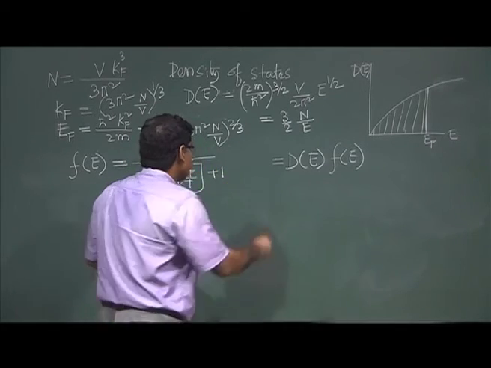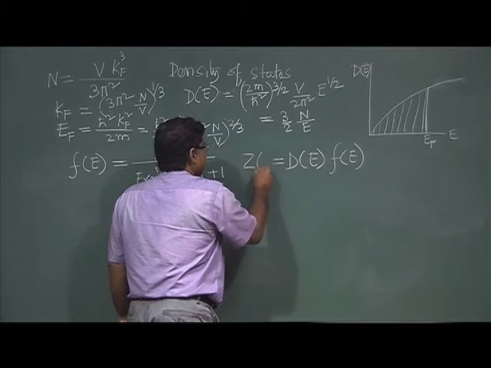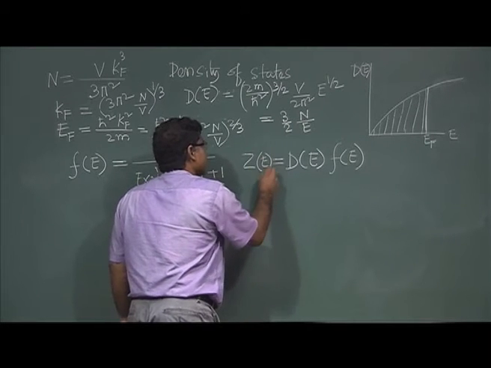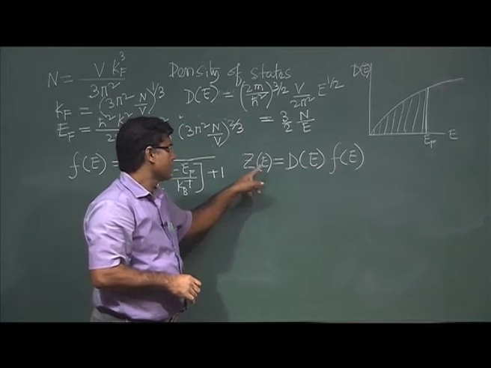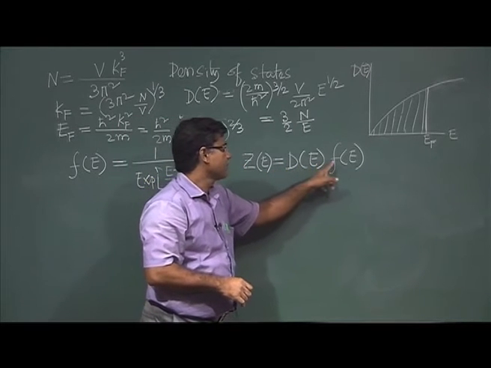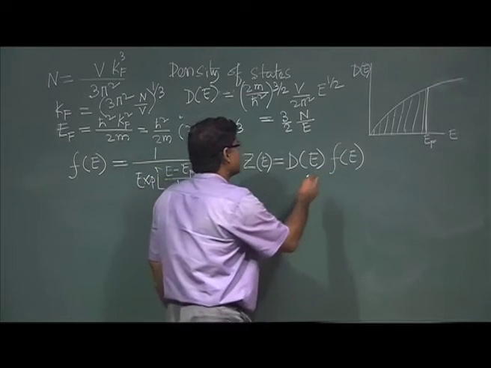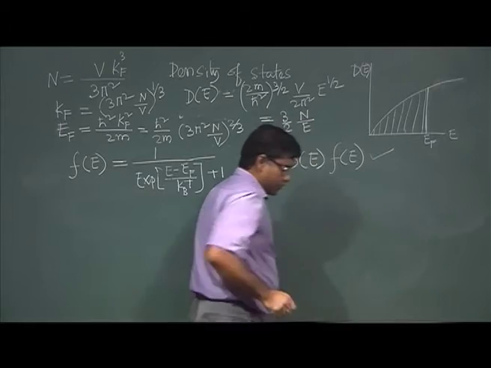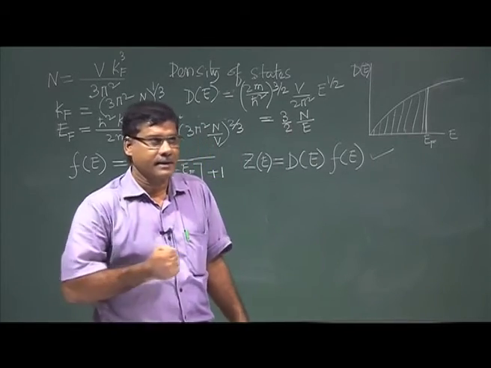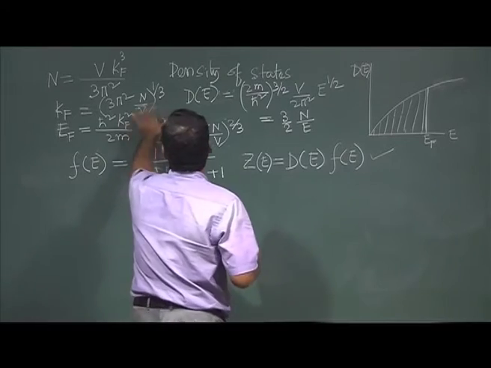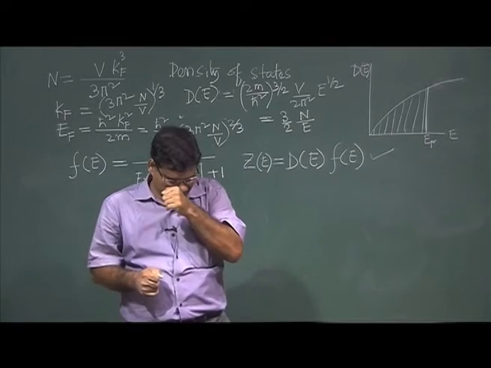So, I am writing it in terms of Z(E) equal to D(E) and F(E). These are in general the density of states for any temperature, and this D(E) is only valid for T equal to 0.